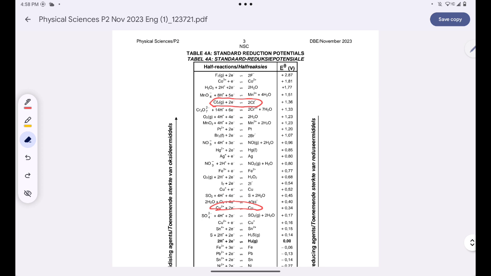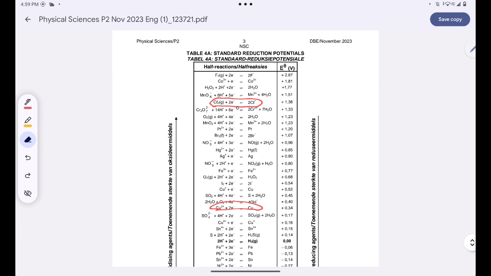For the electrolytic cell, guys, it's the opposite. The things that happen in an electrolytic cell are opposites of the things that happen in a galvanic cell. In the galvanic cell, we said that the one that has a more positive EMF will be at the cathode, but for the electrolytic cell, it's the opposite. The one that has the more positive standard potential is the one that's at the anode. Are you together?